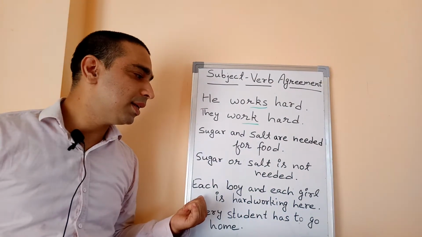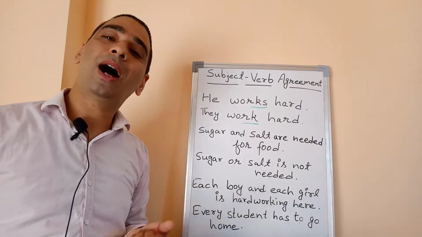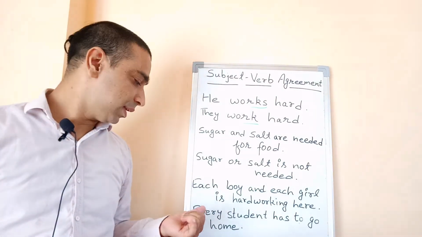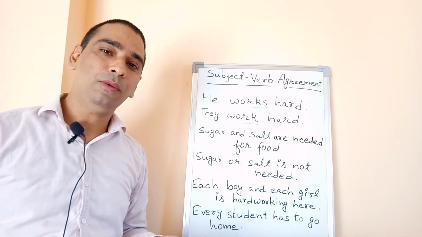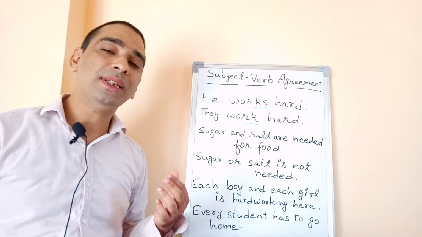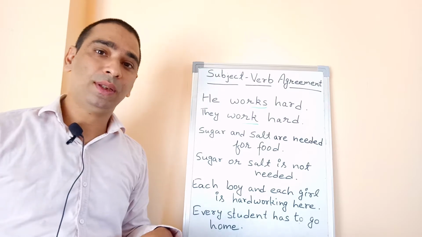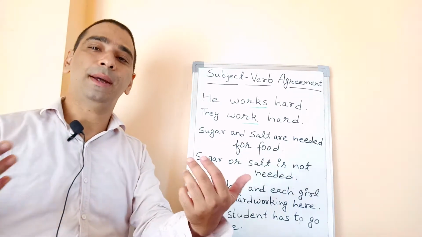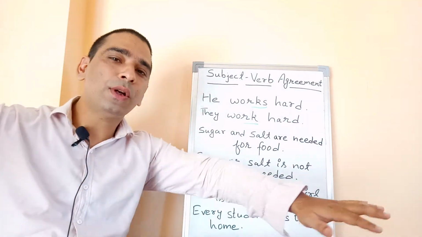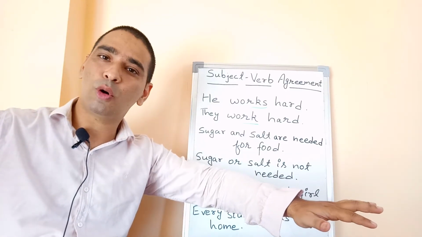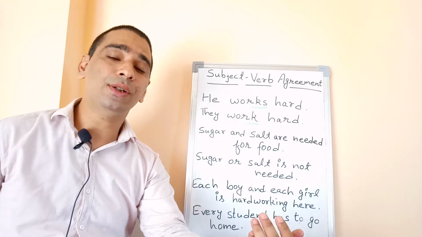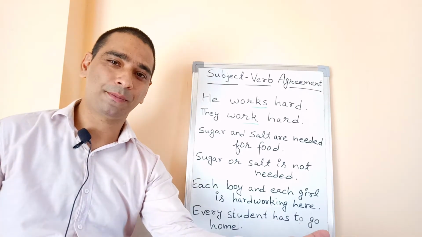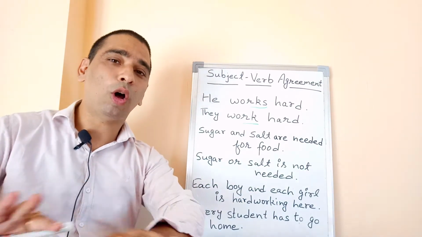Each boy and each girl is hardworking. Every student has to go home. Now, normally when we talk about each boy and each girl, we think we are talking about all of them. Supposing 50 or 60 boys and girls are sitting in front of me, and I'm saying each boy and each girl is going to present something. It means I'm talking about all of them.